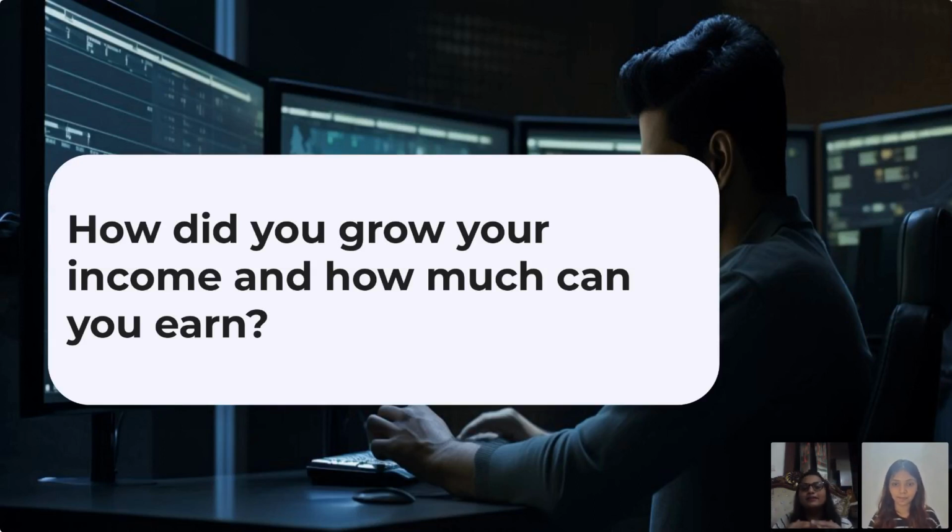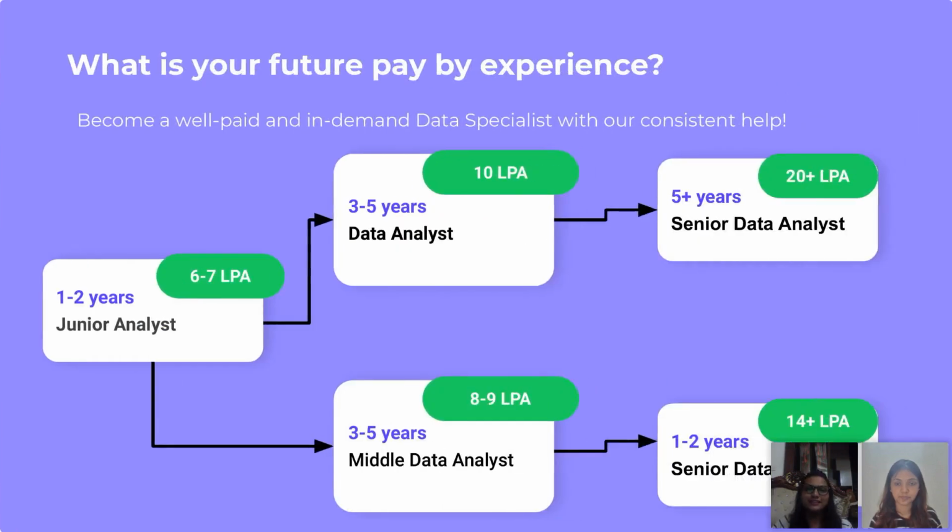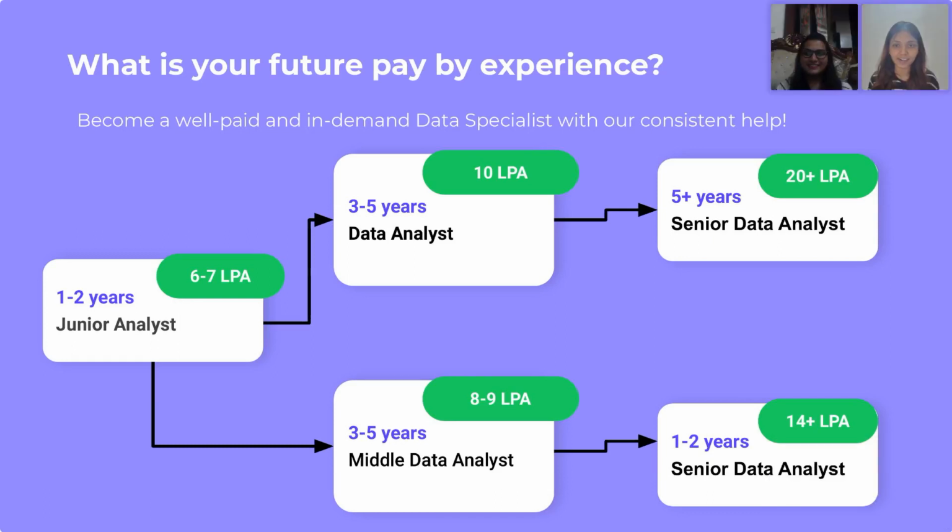What could be the standard beginning for a data analyst, and what's the future? I would say the numbers reflected on the screen are very moderate. I would say you guys have been very low in terms of telling the numbers. But if you're joining the data domain as a junior or fresh data analyst, 6 to 7 LPA is something that you can get very easily if you have the relevant skills. And as you go up the hierarchy, the salary structure increases exponentially. It can go to 10, 20, as you move towards more senior levels.